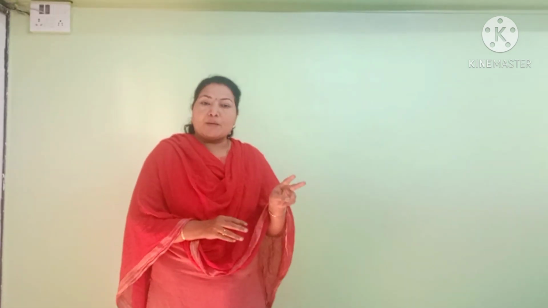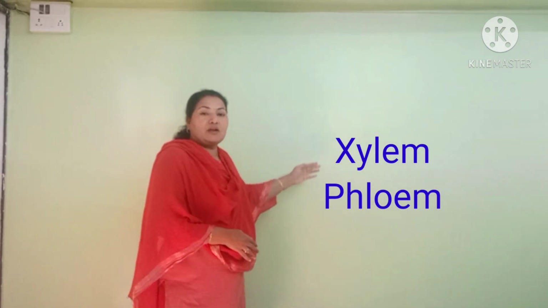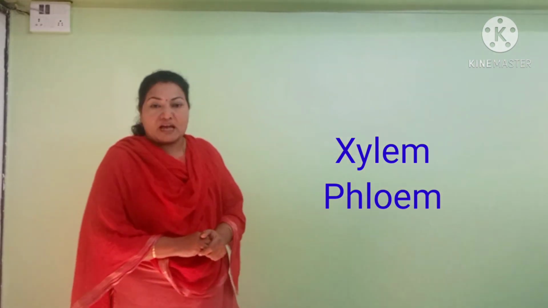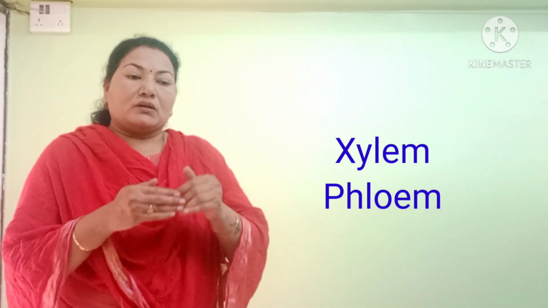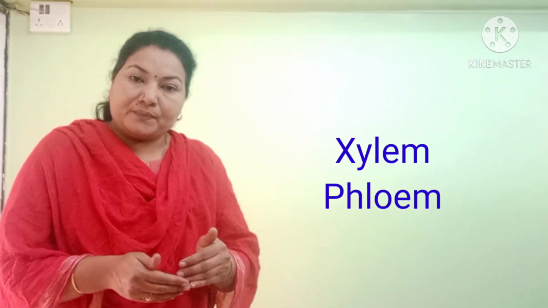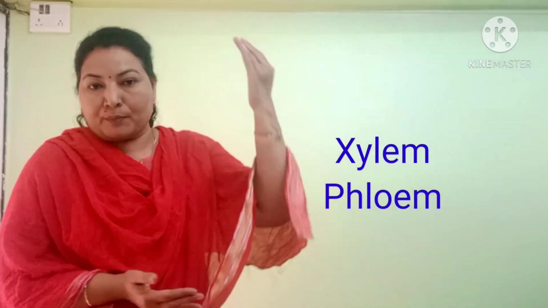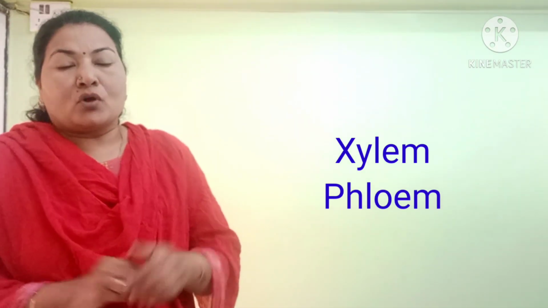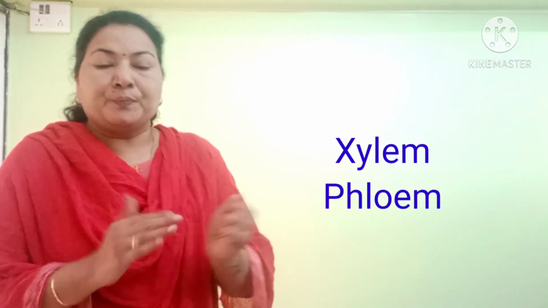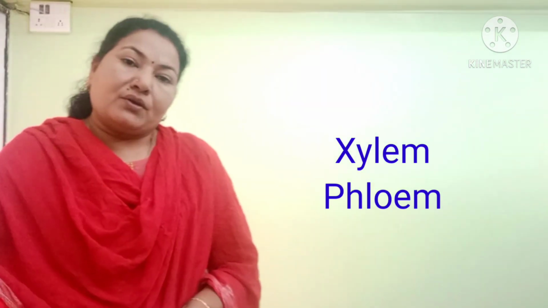There are two types of tissues. Which are they? They are xylem and phloem. These xylem and phloem are the tissues which conduct transportation. Xylem conducts water and minerals from the roots to the upper part of the plant, and phloem transports food material which is prepared with the help of sunlight and carbon dioxide.